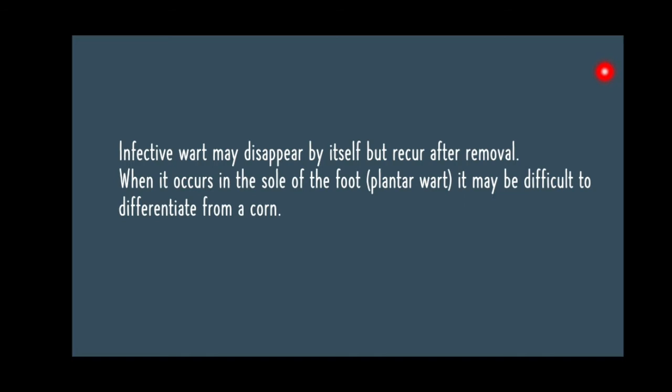It may be difficult to differentiate from a corn. You will study about this further in your final year. We have studied about this infection in our Google class. We will get a lot of cases of this HPV infection in our OPs.